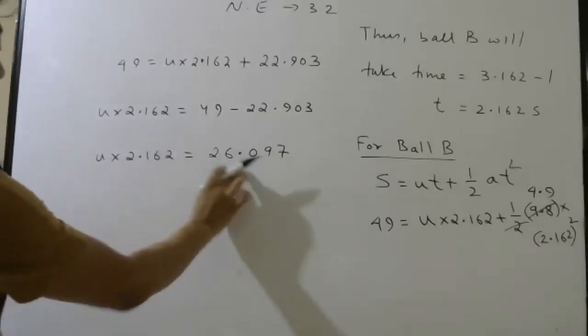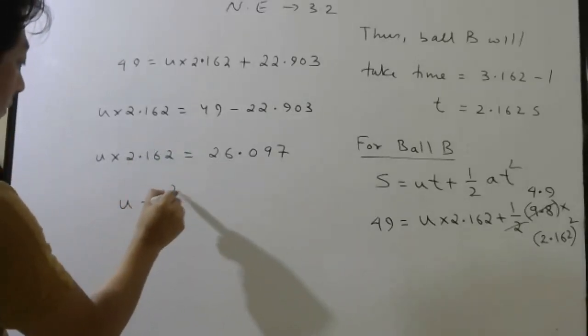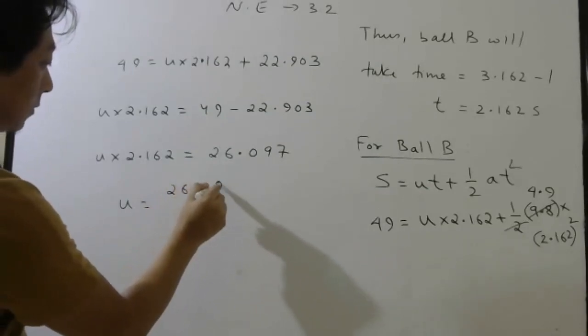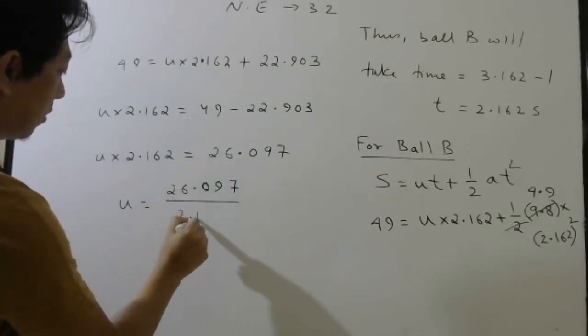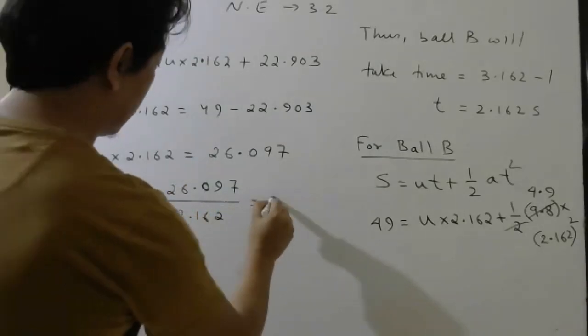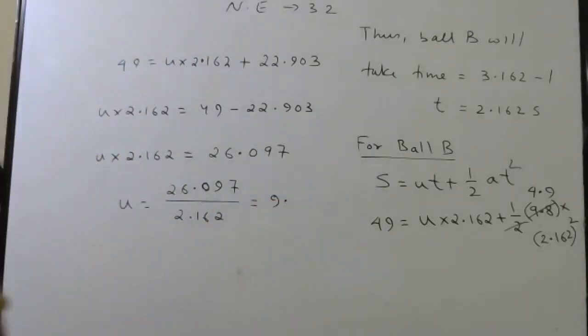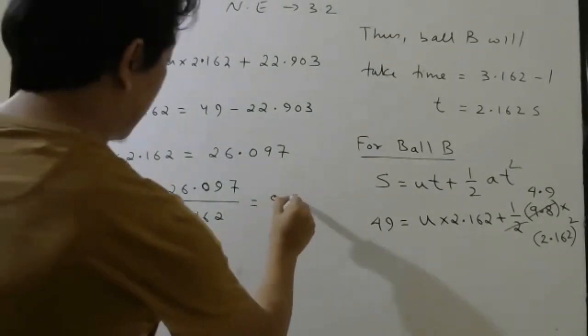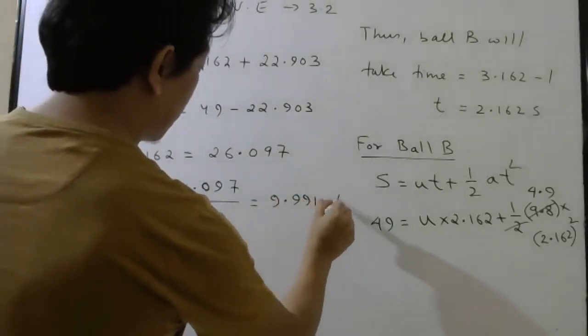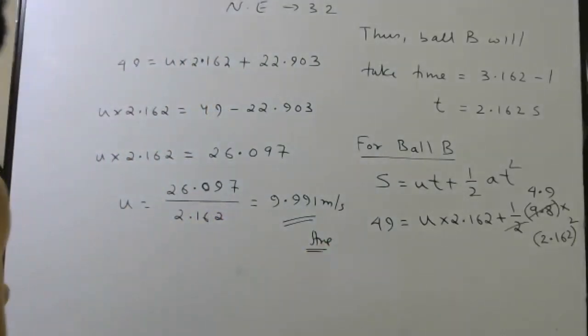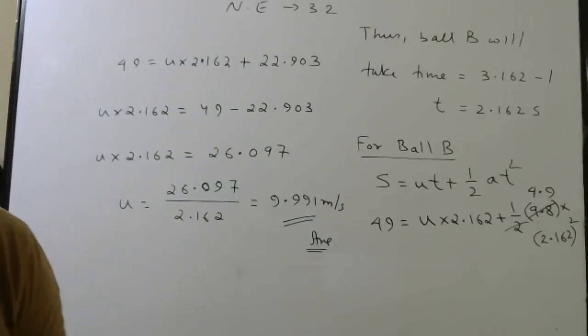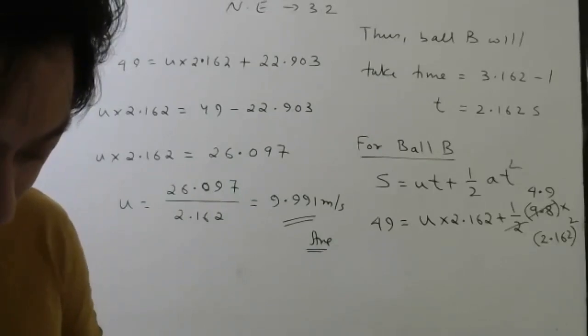Then you just divide this by this. 26.097 divided by 2.162 will come 9.99, I think. 9.991 meter per second. That would be the answer. Check the answer once, students. For board exam, please use a calculator so that you can give the exact answer, not an approximate answer.